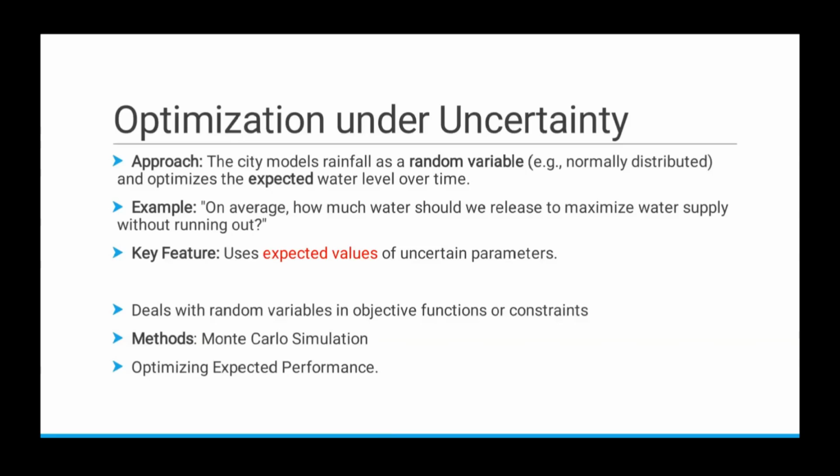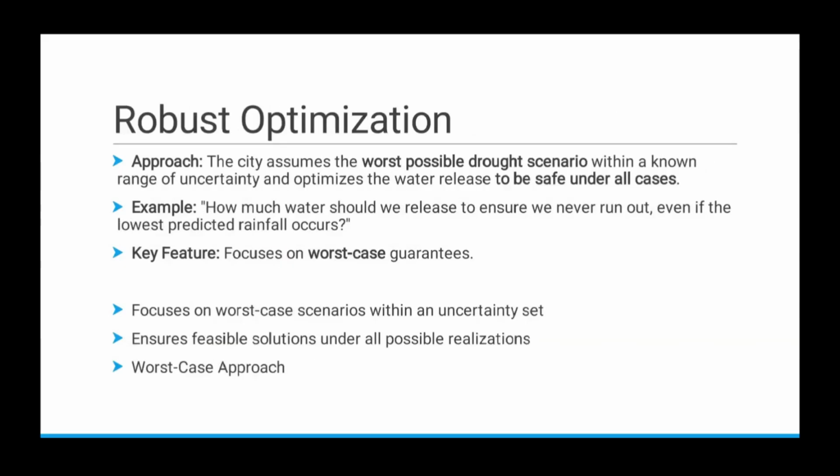So the expected value will be only a single value, the expectation of that random variable. That will be a single value that will be substituted in the optimization problem and then solved deterministically. So the ultimate aim here is optimizing the expected performance. Now we will see how the uncertainty is handled in robust optimization.